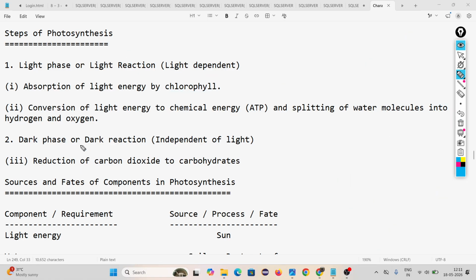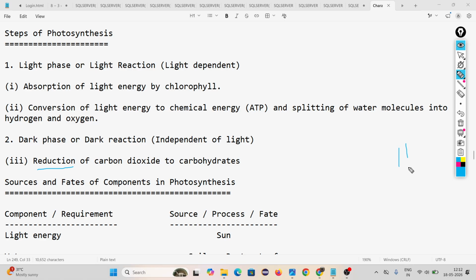Then come to the dark phase or dark reaction. After this, what is happening? Reduction of carbon dioxide to carbohydrate. What do you mean by reduction? You know about reduction? There are several types of reactions. In your chemistry first chapter, we will learn those things. Combination reaction, decomposition reaction. You heard about this, right? Yes, sir.